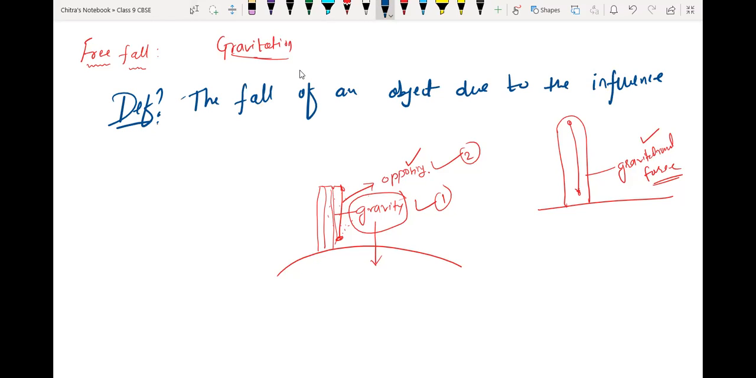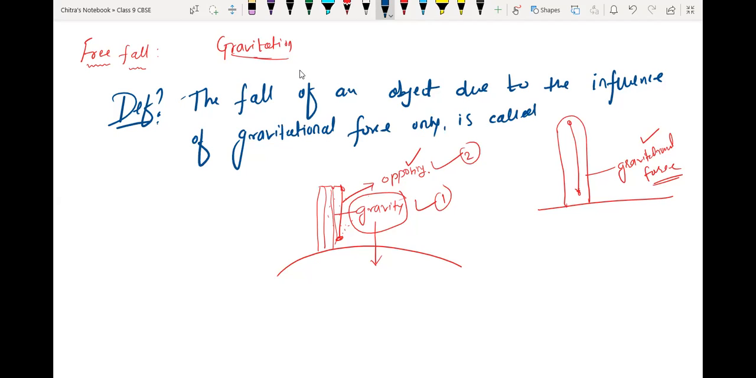The fall of an object due to the influence of gravitational force only is called as free fall.